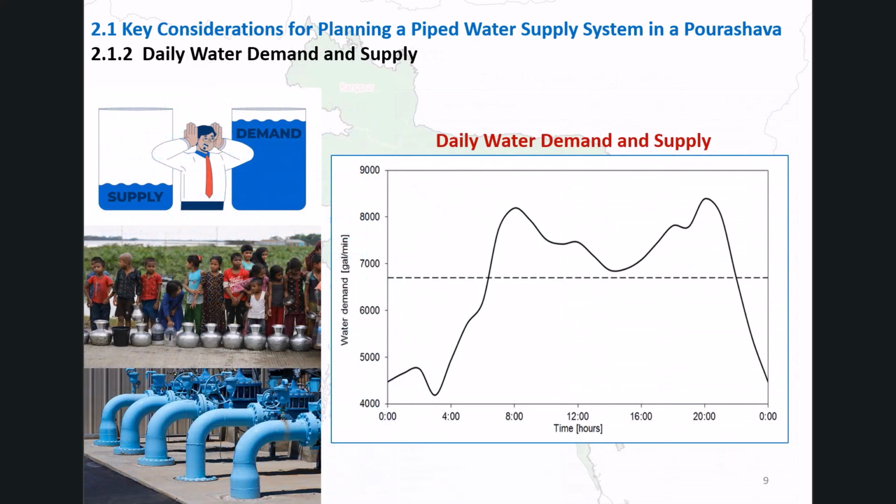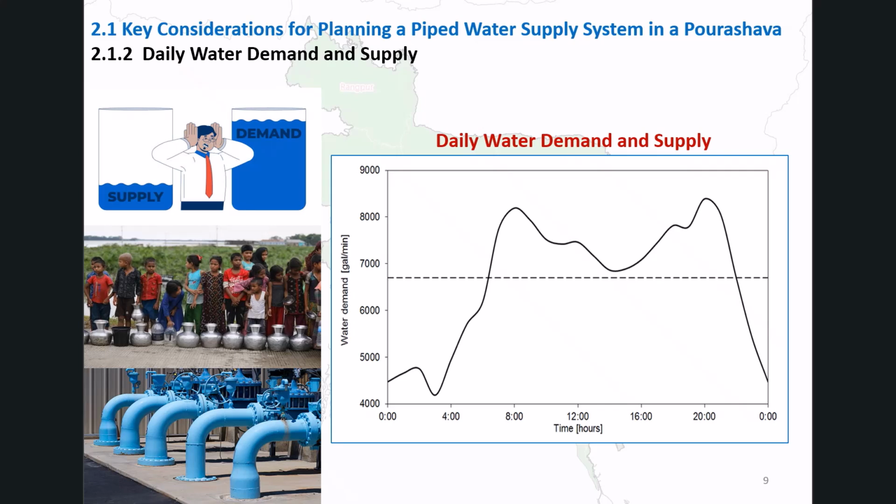Daily water demand and supply. In an ideal urban water supply system, water is supplied on a 24 hours a day, 7 days a week basis. However, the hourly demand is not constant. It varies throughout the day depending on how water is being used.